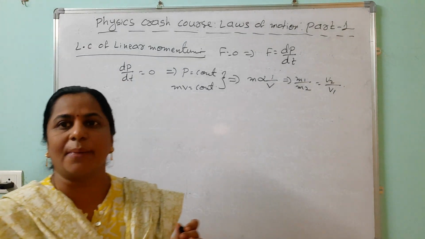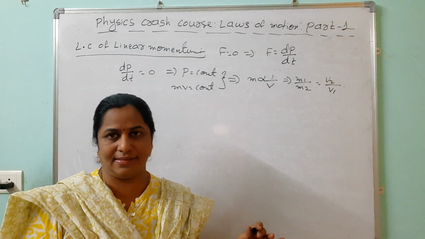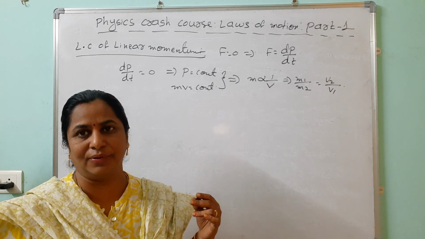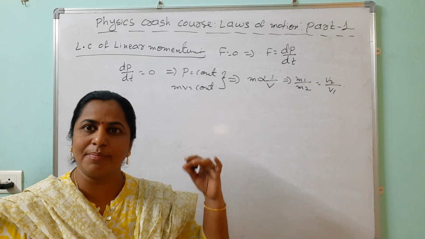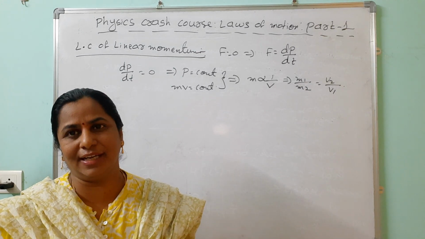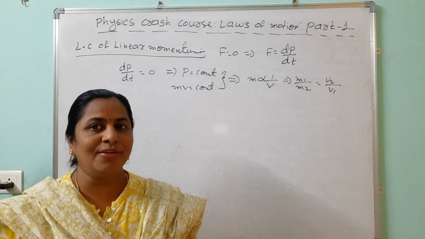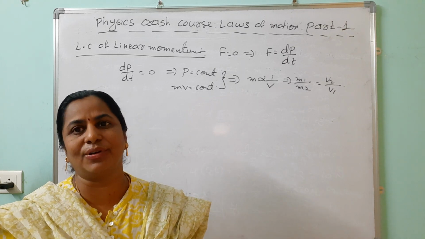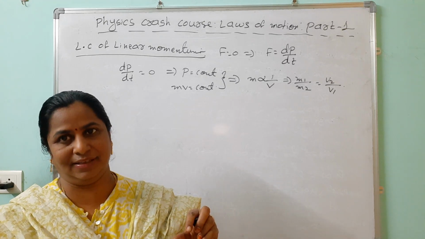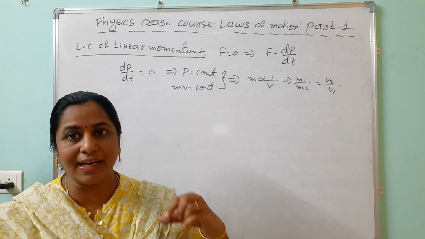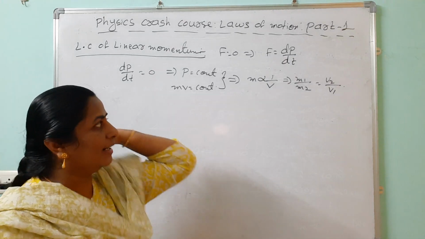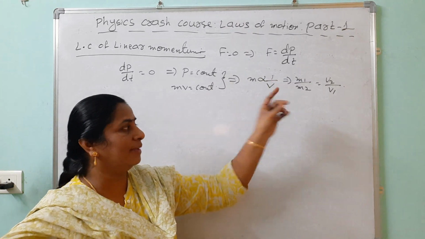Suppose one car is there, one bus is there. Generally which mass is more? Bus mass is more. If the momentum is the same, like 40 kg meter per second for the bus and 40 kg meter per second for the car, which has more velocity? The car has more velocity. Less mass, more velocity; more mass, less velocity. Not under all conditions, only when momentum is constant. You can give that relation: m is inversely proportional to v.